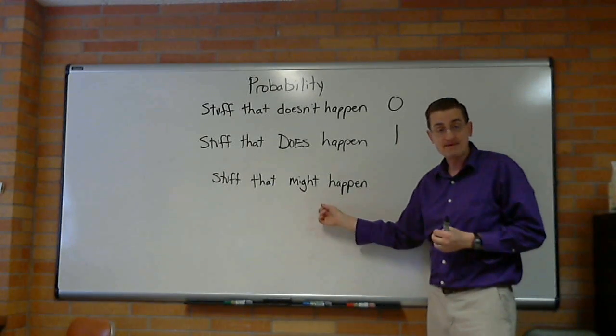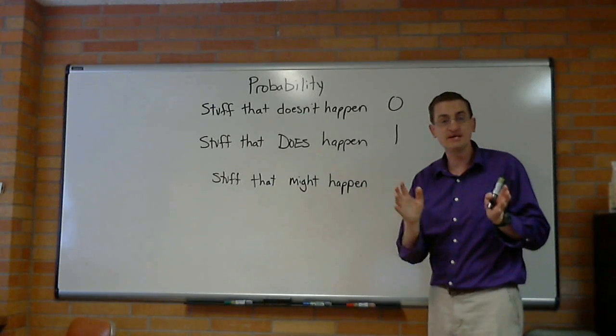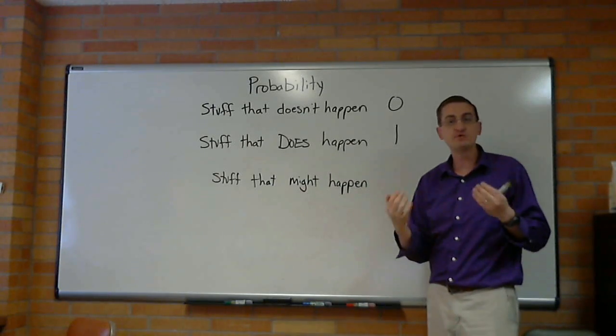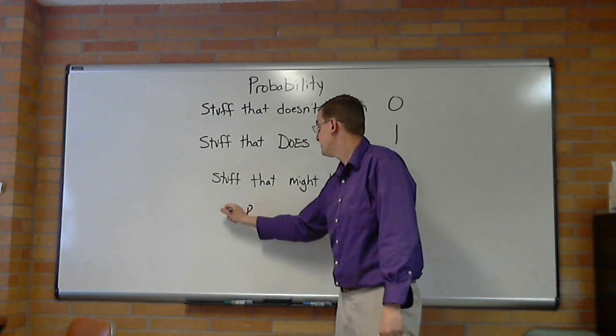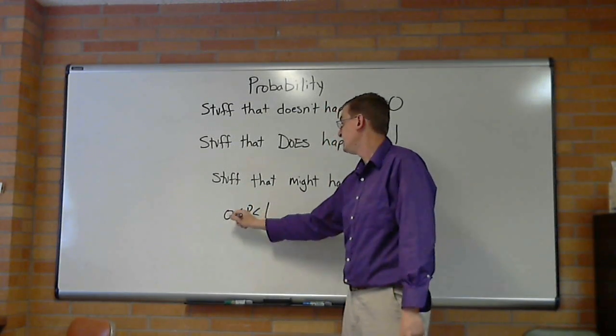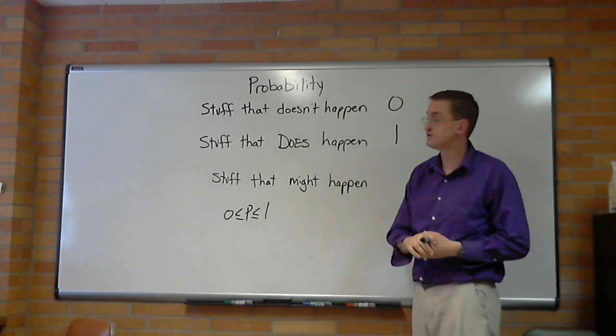Stuff that might happen, meaning there's still randomness left in the future. That randomness comes from our choice. That is going to be probability between 0 and 1. I should put equals because it could be equal to 0 or equal to 1.